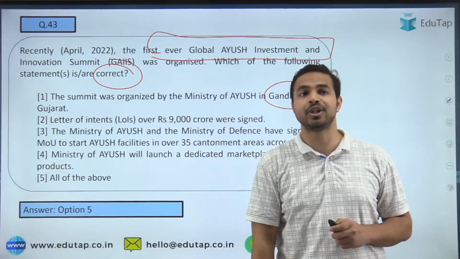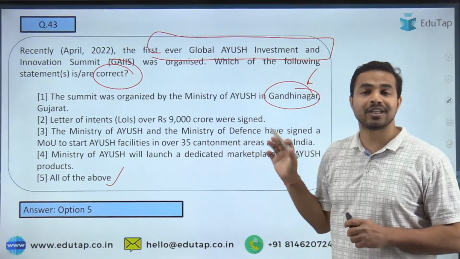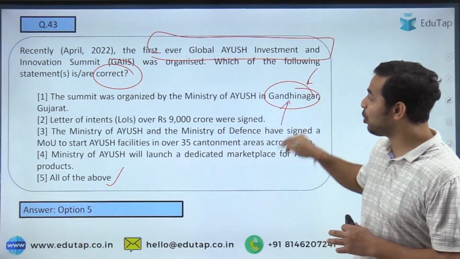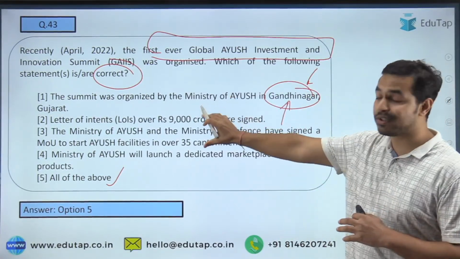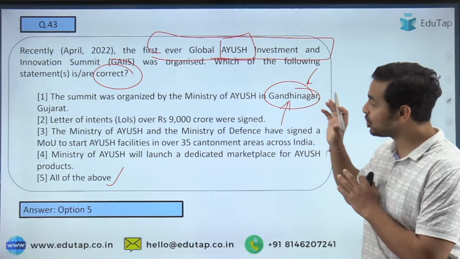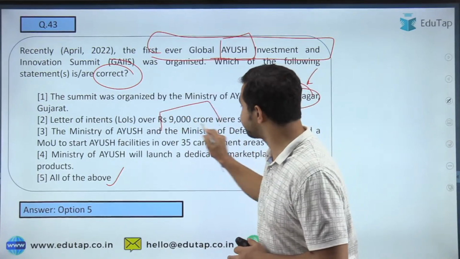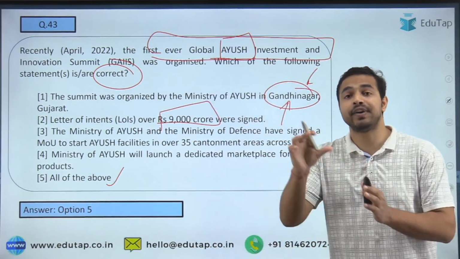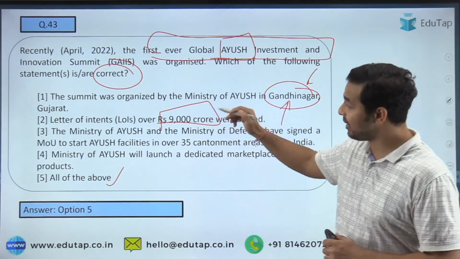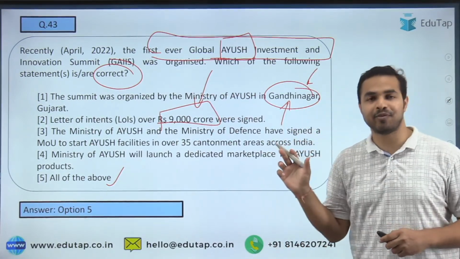So when I talk about the right answer to this question, the right answer is option number 5, as all the statements about this particular investment summit are absolutely correct. The very first important thing you should remember is the location where it was held, and which ministry launched it. It was launched by the Ministry of Ayush. And what is the name of the place? It was Gandhinagar, Gujarat. And here we have the MOUs, that is, letters of intent. The amount for which letters of intent were signed can also be asked in the exam, and here the amount is 9,000 crore, which you should remember from the exam point of view.